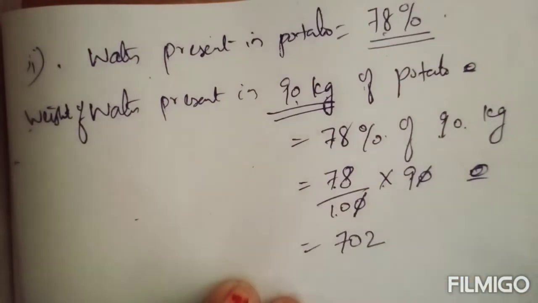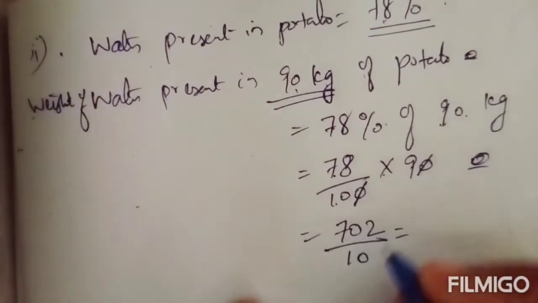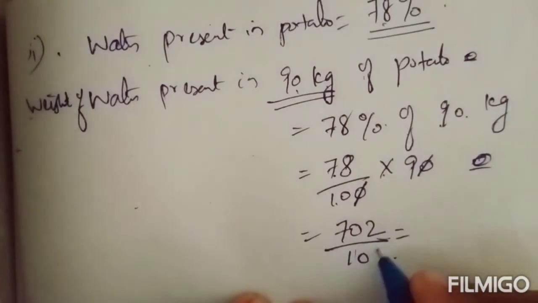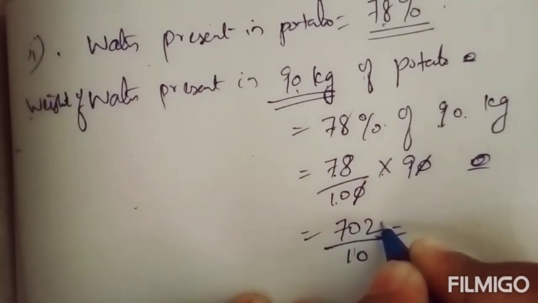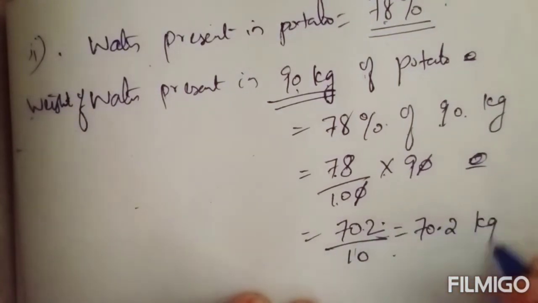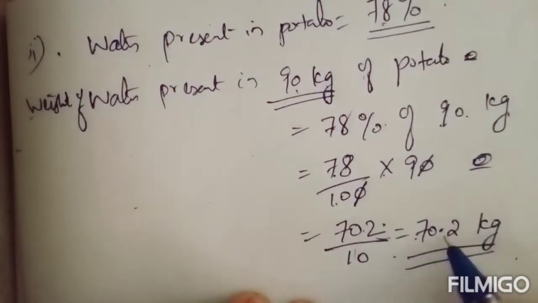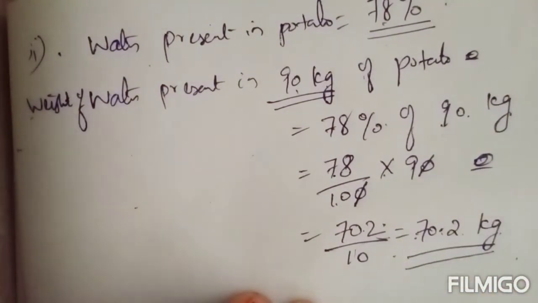702 divided by 10. So you will get division by 10, the decimal point will move one place to the left. So 70.2 kilogram. Out of this 90 kilogram of potato, 70.2 kilogram is water.